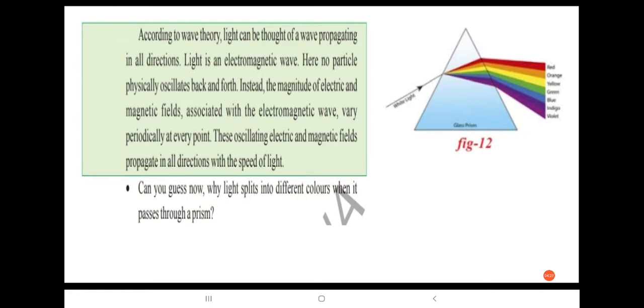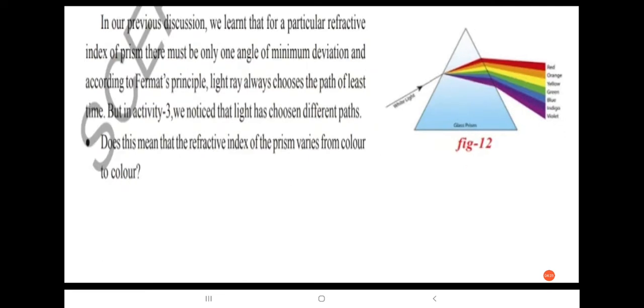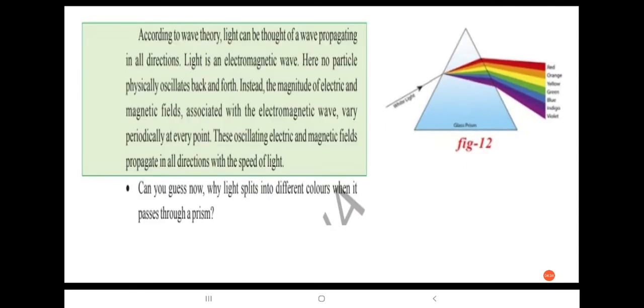Here, no particle physically oscillates back and forth. Instead, the magnitude of electric and magnetic fields associated with the electromagnetic wave vary periodically at every point.